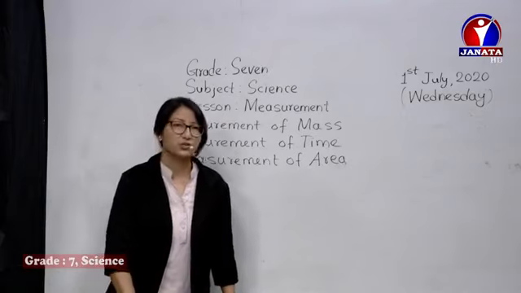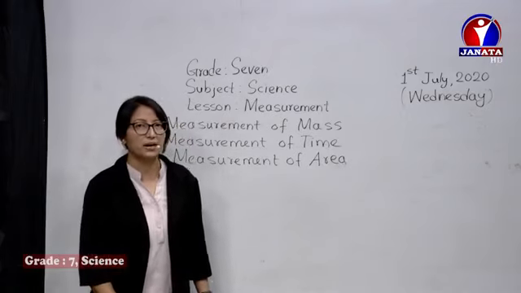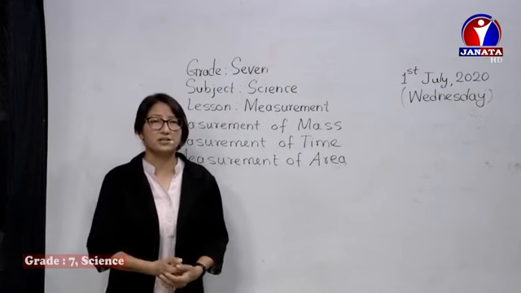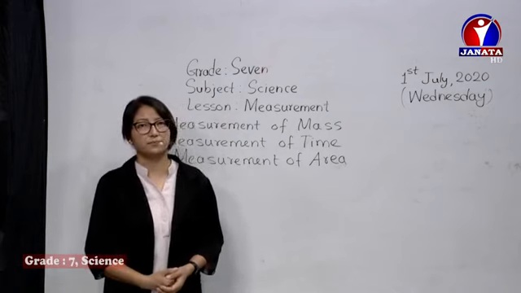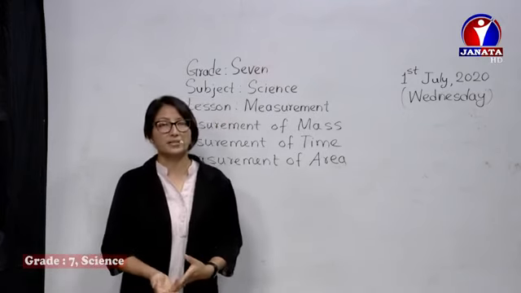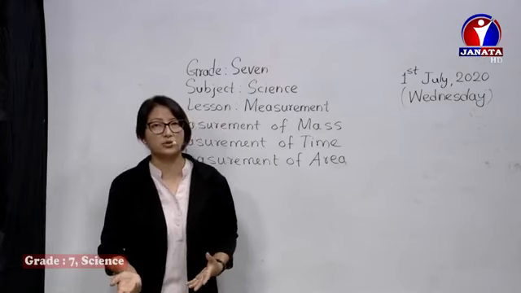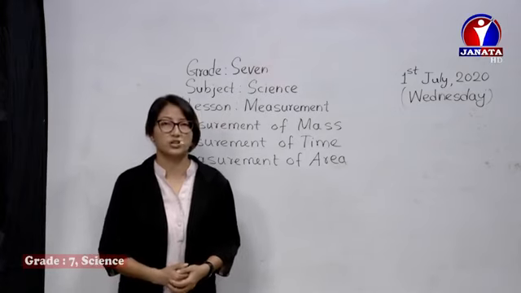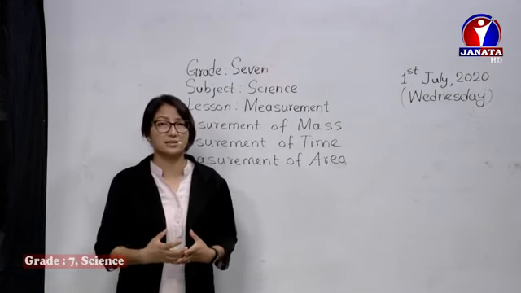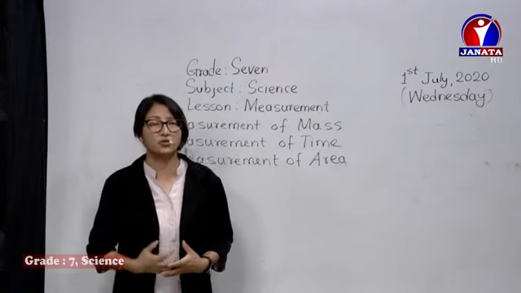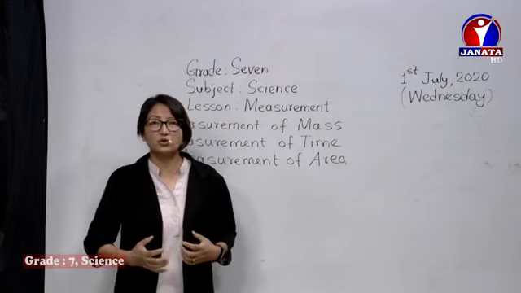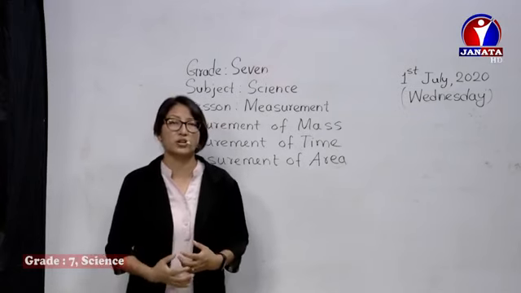So let's get started. First of all, measurement of mass. So what is mass? If you have studied in previous classes, let's recall what is mass. Mass is the certain amount of matter contained in a body. All the objects are made up of atoms. They do have certain mass in them, and they make up the mass of the object. So the amount of matter contained in our body is called mass.